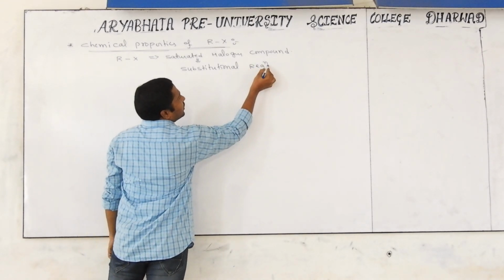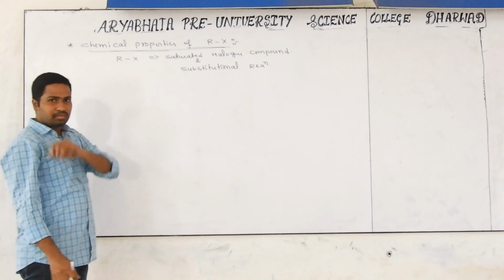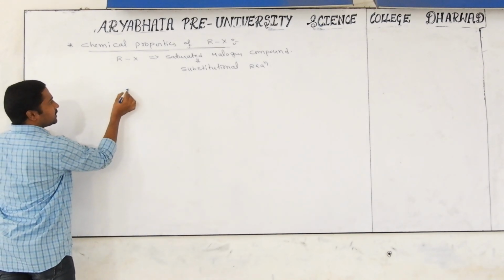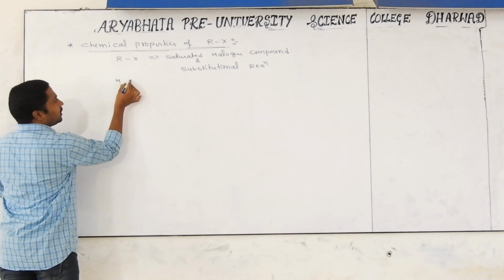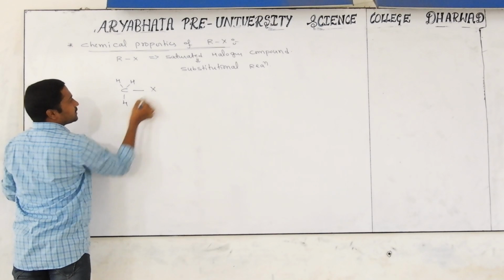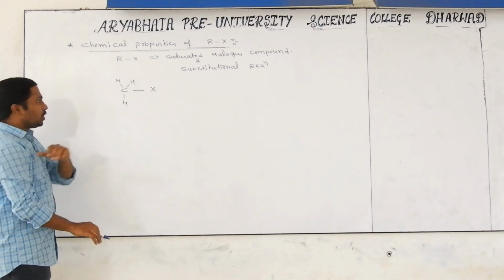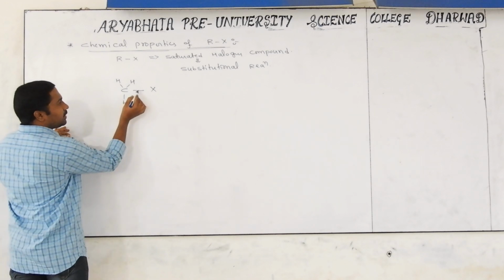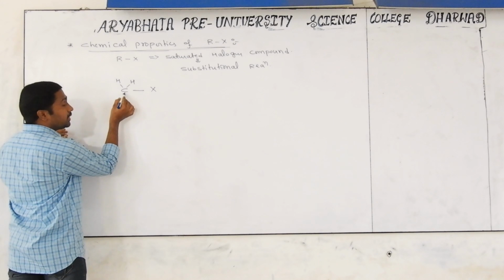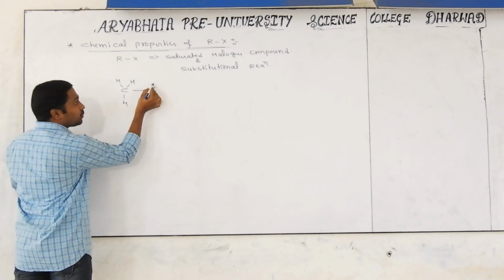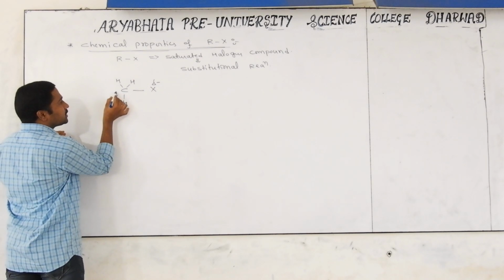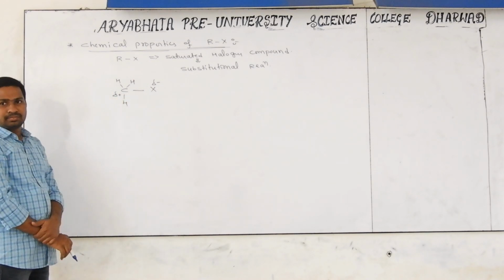Which particle is undergoing substitution? That is the first concept. You have to observe very carefully. First of all, I am taking one alkyl halide, nothing but C, H, and here, for example, X, whatever it is. Now, what is happening between them? Unequal sharing is going on, because X is highly electronegative and this carbon is relatively less electronegative. This part gets a partially negative charge, and this carbon will get a partially positive charge.